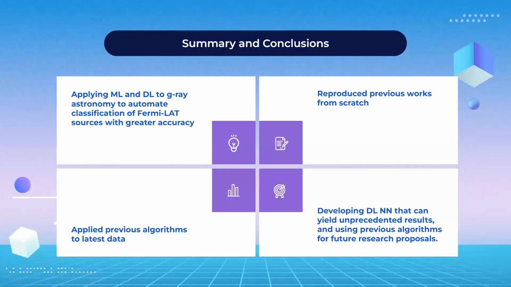So in summary, this project showed the success of applying deep learning to gamma ray astronomy in order to automate the classification of Fermi-LAT sources with greater accuracy. I reproduced Pablo's previous works from scratch, applied his algorithms to the latest Fermi-LAT catalogs with successful results, and I developed a deep learning neural network that could yield phenomenal results. And even better, I was able to produce insightful data using my neural network that could greatly help assist future research proposals.